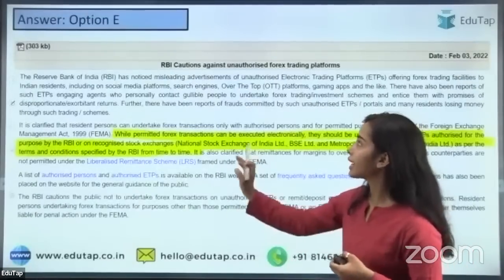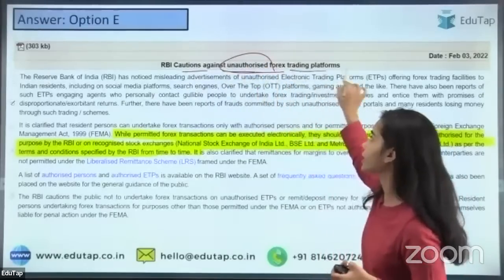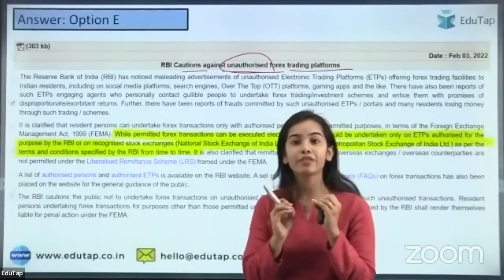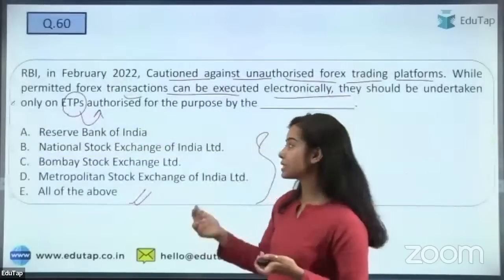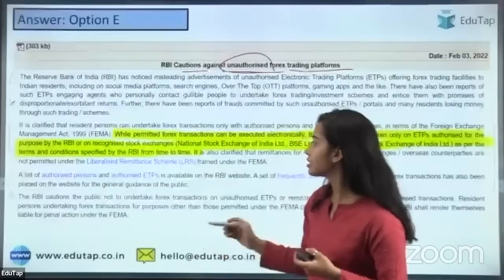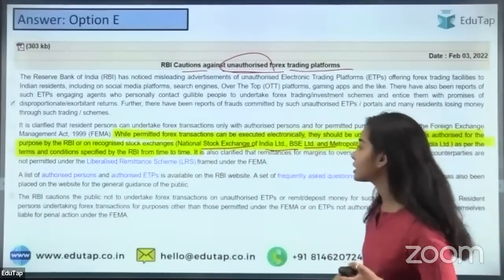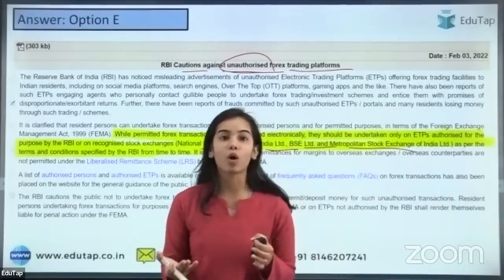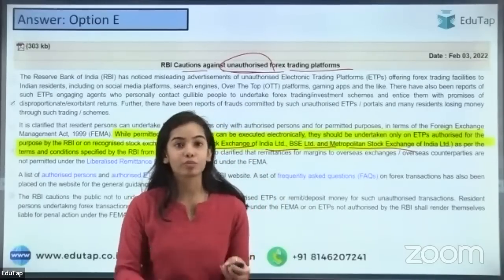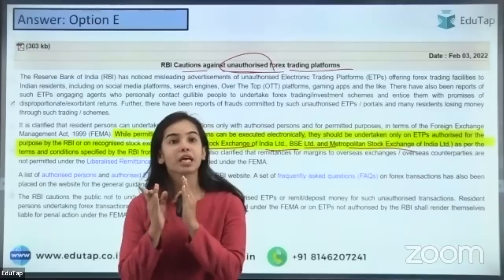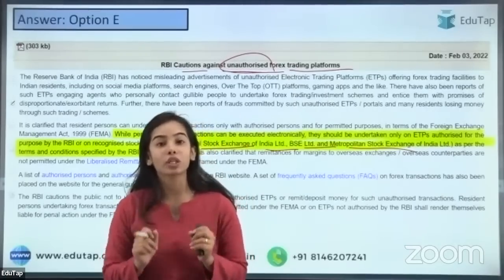RBI has cautioned against unauthorized forex trading platforms, and it has been said that if the platform is authorized by the RBI, the National Stock Exchange of India, BSE, or the Metropolitan Stock Exchange, then they will be allowed to do the trading through electronic trading platforms. So electronic trading platforms are allowed to do the transaction, just the platform should be authorized under one of these.